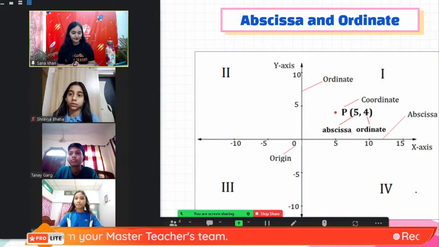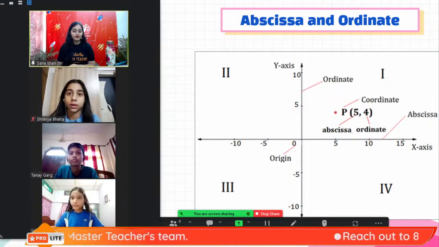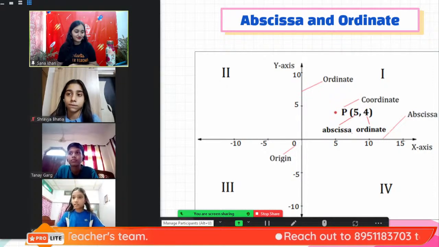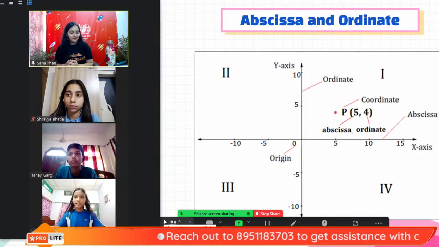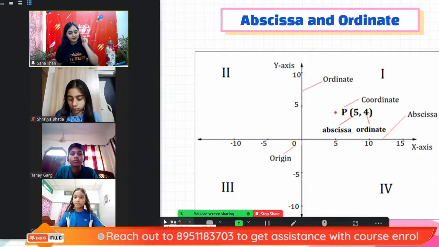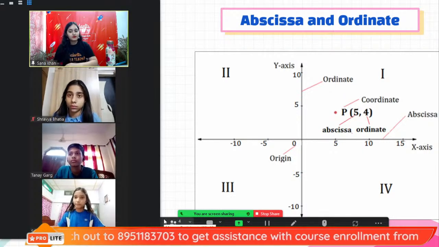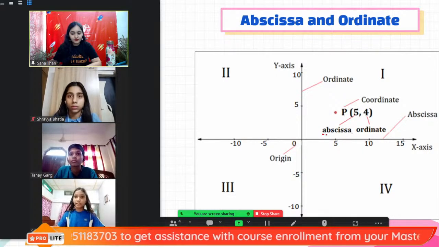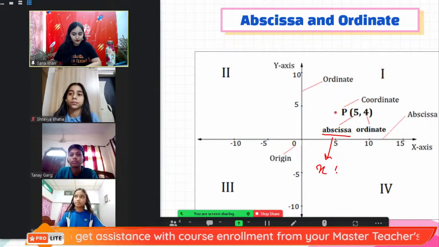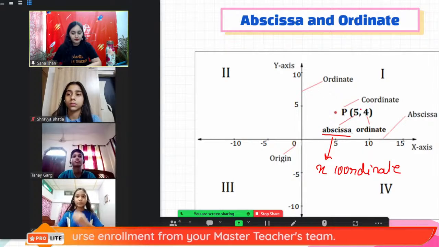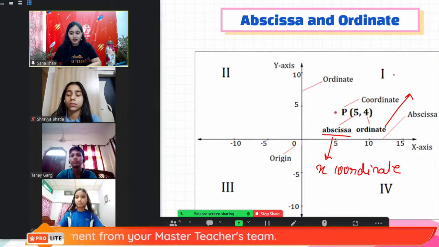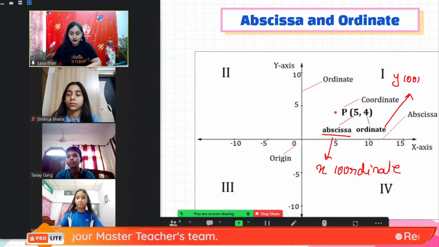Yes, ma'am. Suppose we have a point P, which is (5, 4). Then the abscissa is the x-coordinate, which is 5, and the ordinate is the y-coordinate, which in this point is 4. Correct. Y coordinate.